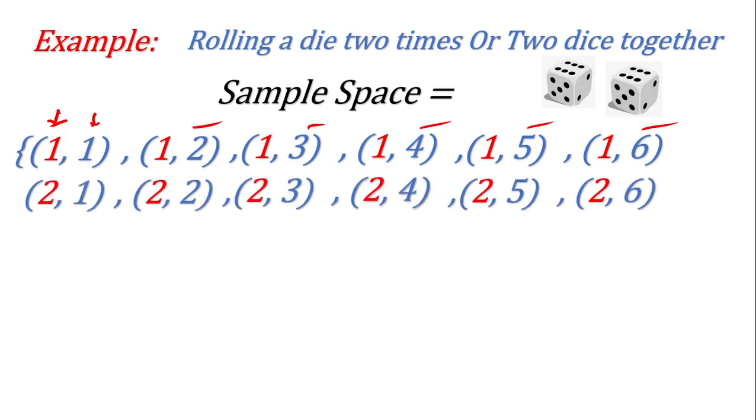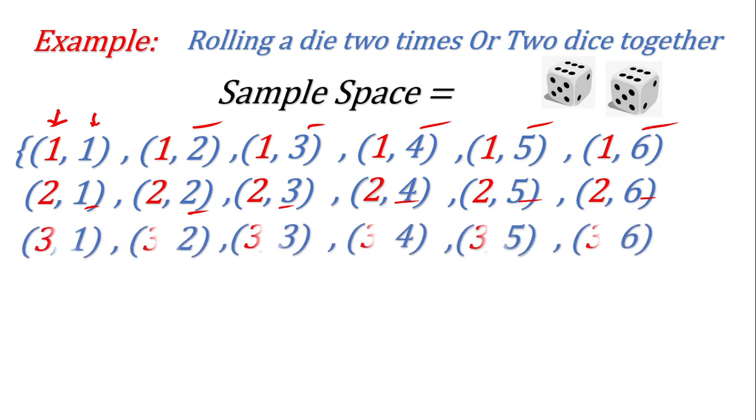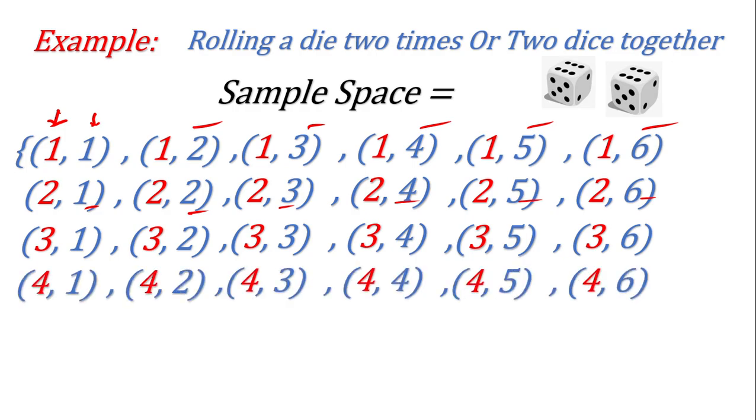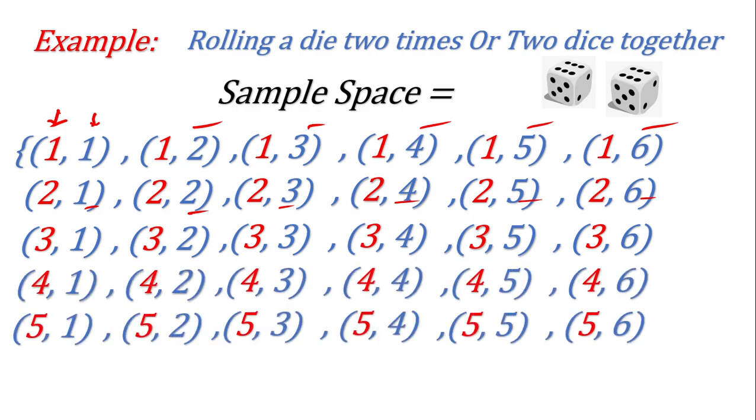Similarly, if you fix 2 on the first die, then again you can have 6 elements: 1, 2, 3, 4, 5, 6. Again, if you fix 3 on the first die, then you can have 6 more elements. If you fix 4 on the first die, you can have 6 other elements. If you fix 5 on the first die, then 6 other elements.